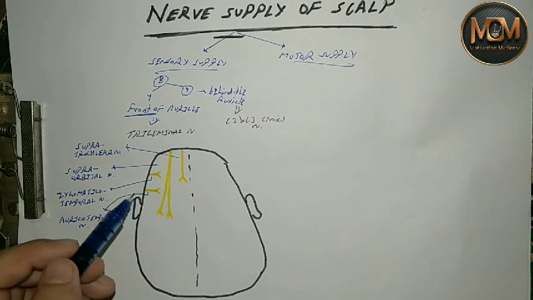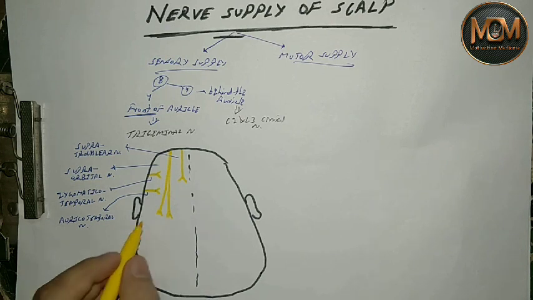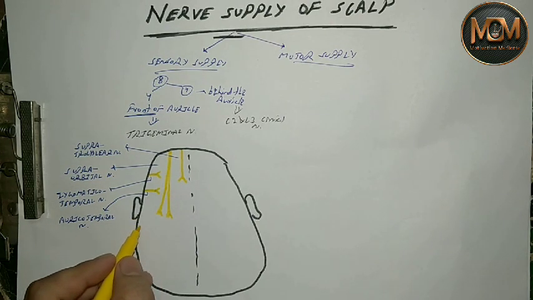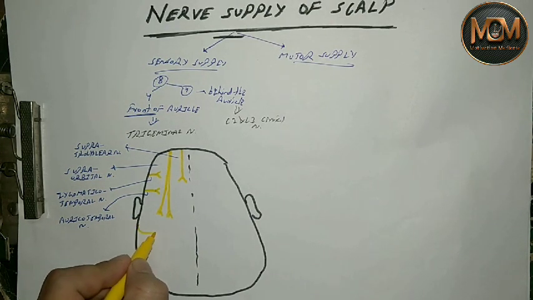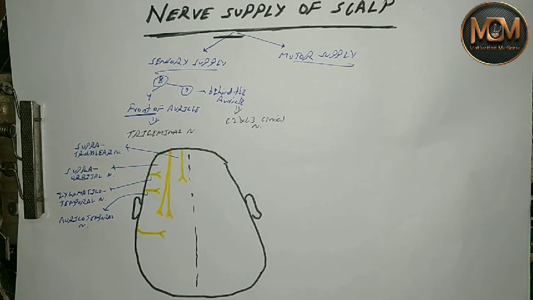Now we will see the nerves present behind the auricle. Four nerves are present behind the auricle. The first one is present behind the auricle, so this is called the greater auricular nerve. Since this region of the skull, if we are watching from above, is the occipital bone, there are three nerves for the occipital bone.